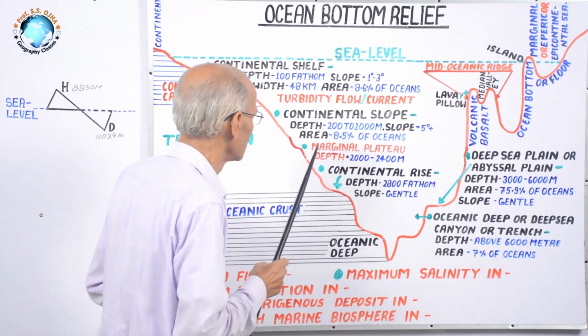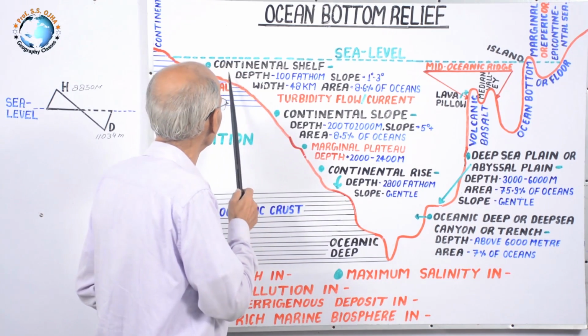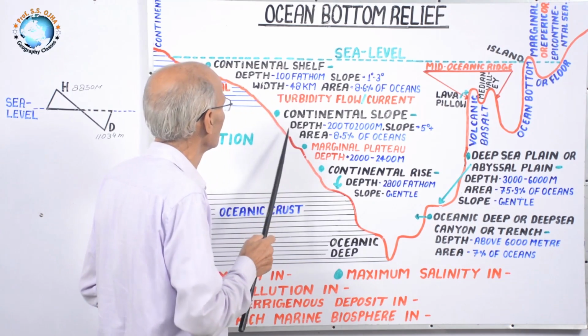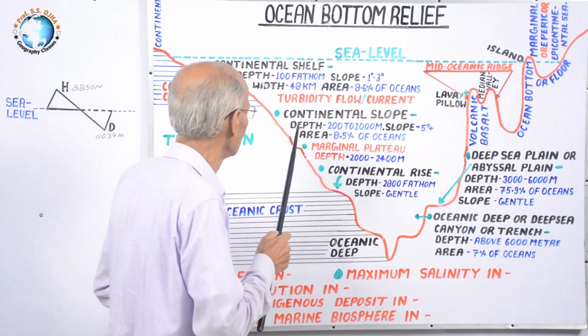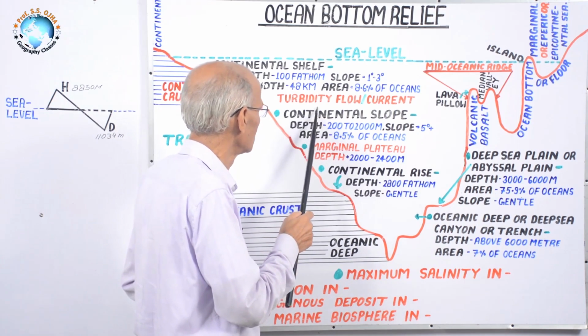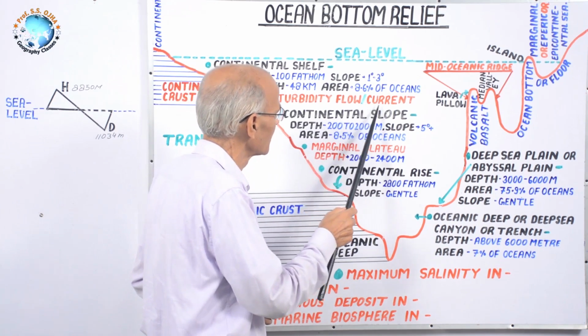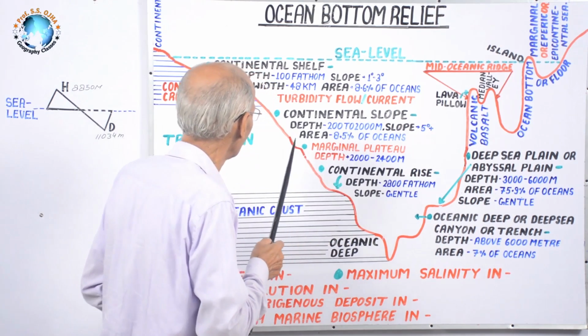One important thing is that between the continental shelf and continental slope, there is a transition zone which is called turbidity flow or turbidity current. Why?